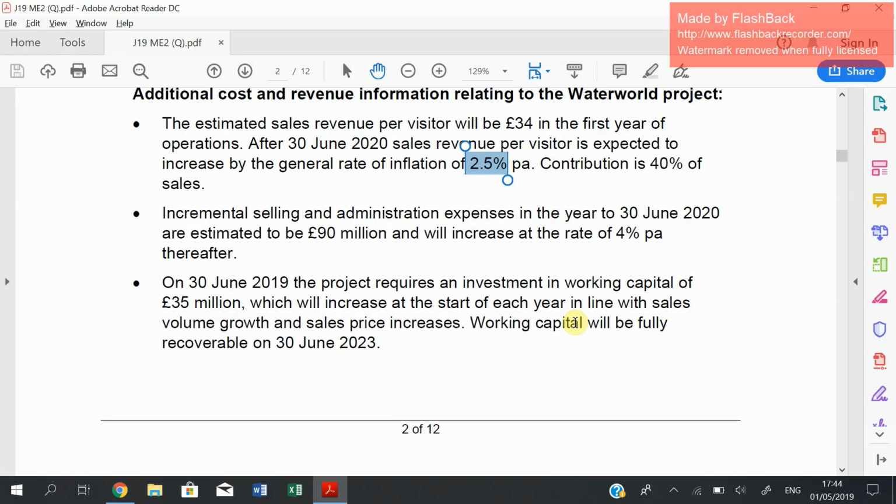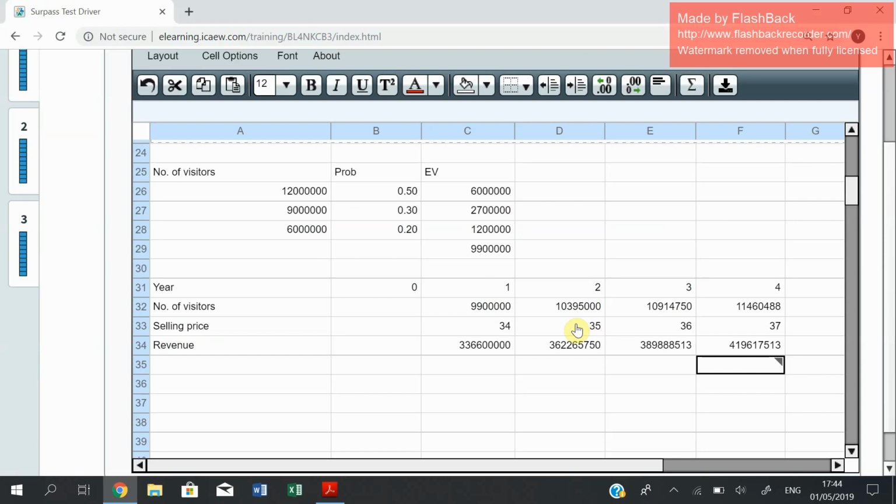It does mention as well that the contribution is 40% of sales. So if we get back to that, we have got contribution, which is 40% of this value multiplied by 0.4 equal to this multiplied by 0.4 equal to this multiplied by 0.4 and equal to this multiplied by 0.4.